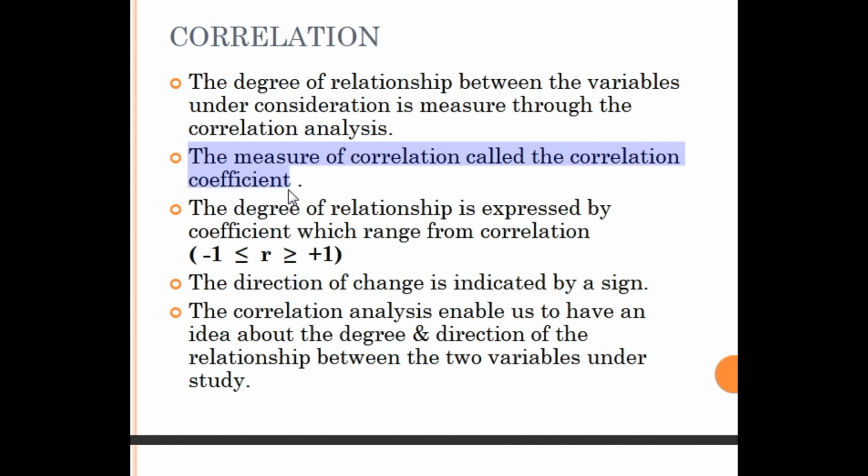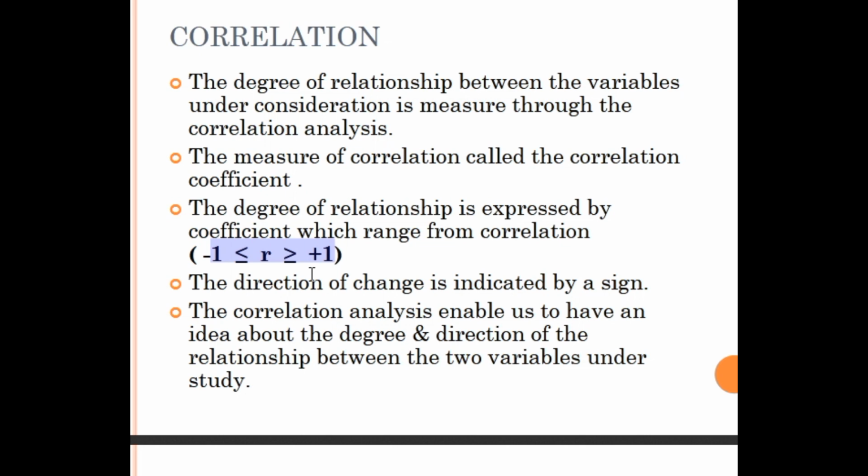The degree of relationship is expressed in a coefficient whose range is from -1 to +1, which means the correlation answer comes between these two numbers. It is not more than 1, and it may be positive or negative. Just like skewness lies between -3 and +3, correlation lies between -1 and +1. That is the property.